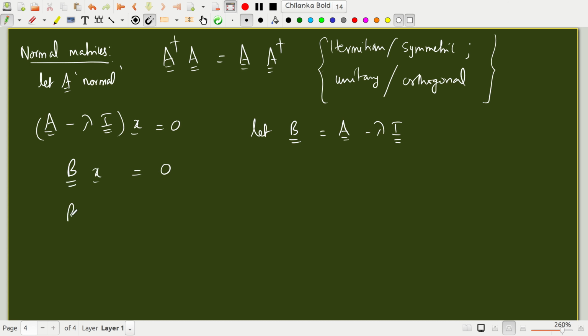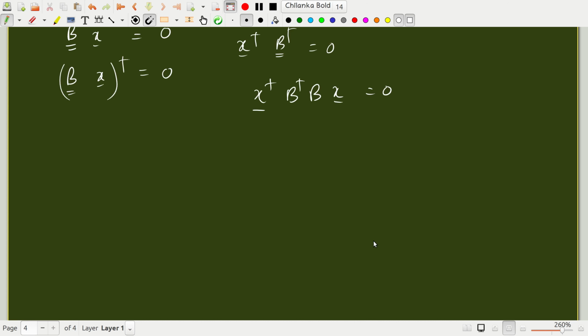Okay, then I can also take the Hermitian conjugate, Bx the whole dagger is 0. That means x dagger B dagger is 0. Okay, Bx is 0, x dagger B dagger is 0. So I can write x dagger B dagger B x is 0. I'm simply multiplying these two equations to get this. Now I'm going to consider what is B dagger B. I'm not going to put the matrix symbol for each and every step, to save time, but you understand that B is now a matrix.